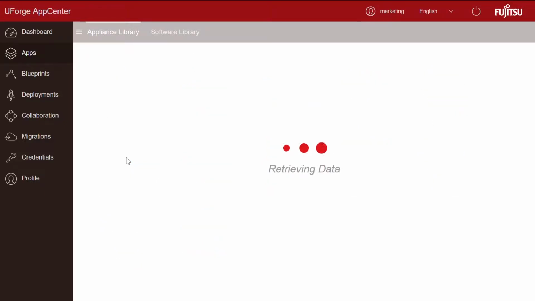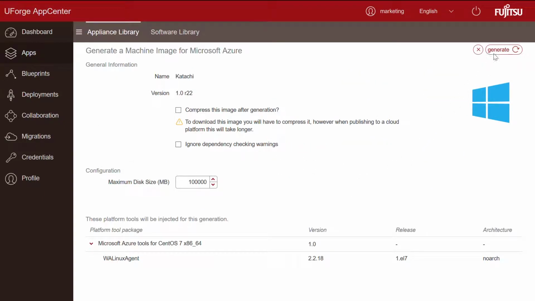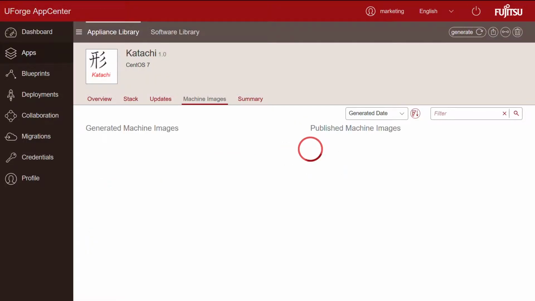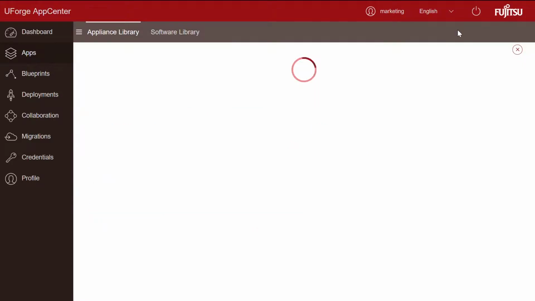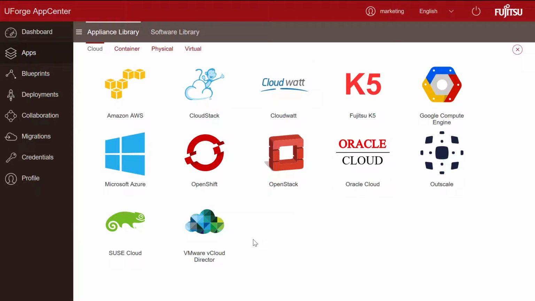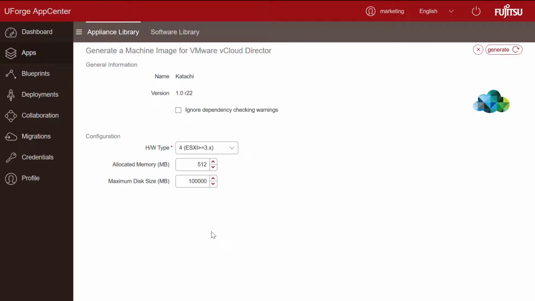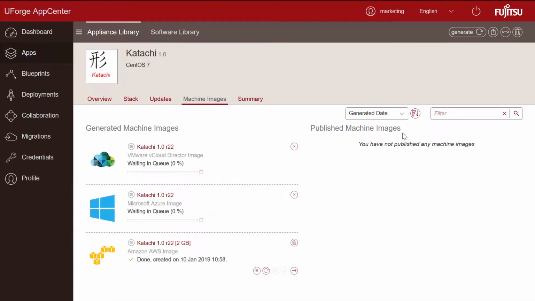Let's do Microsoft Azure first. Input any necessary information and click Generate. Next, let's do another one. Let's generate for VMware. Again, any necessary information and hit Generate. And as you can see, we now have 2 machine images which are in the queue waiting to be generated. And these two image generations are now underway. And once they're complete, you'll have the ability to deploy identically configured applications to both VMware and Azure cloud environments.